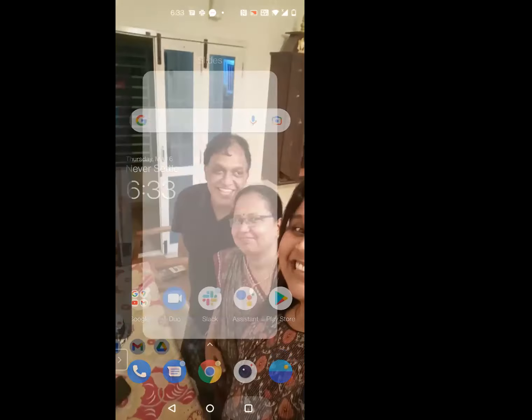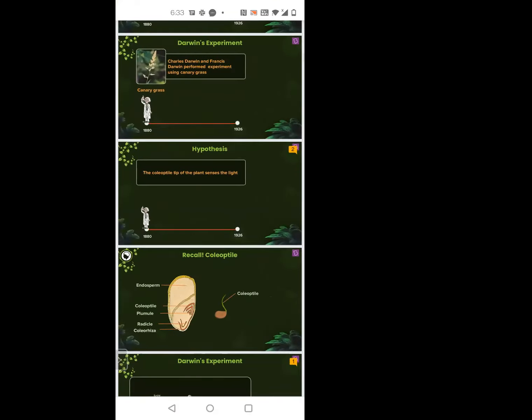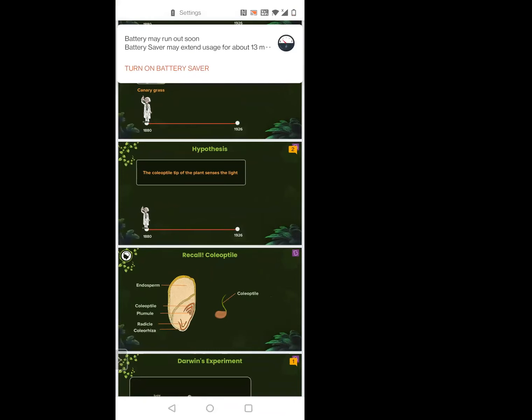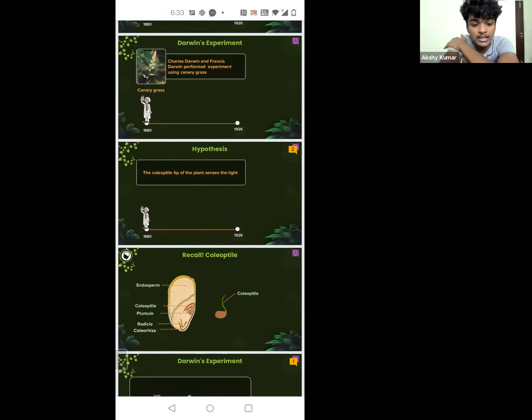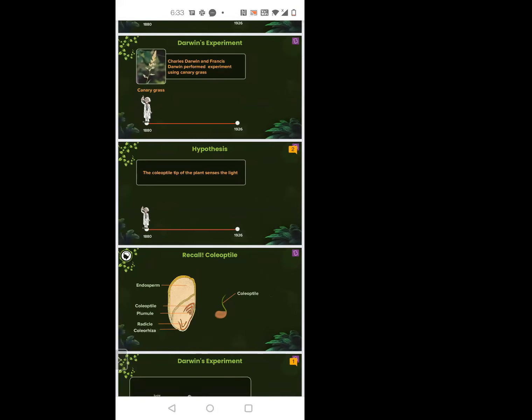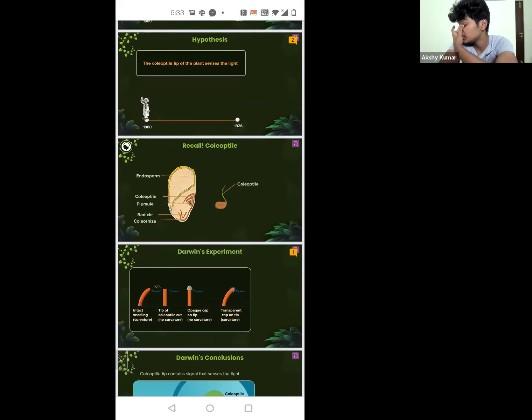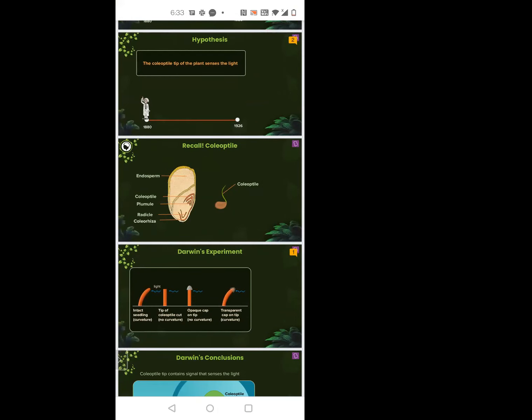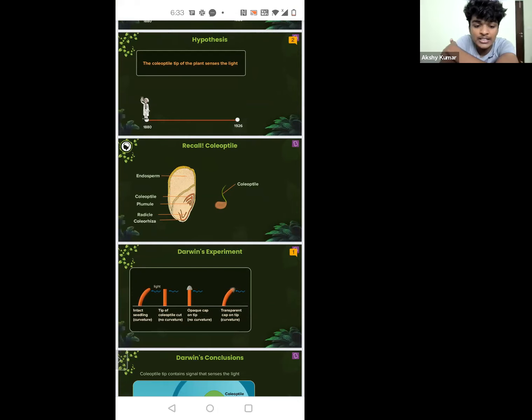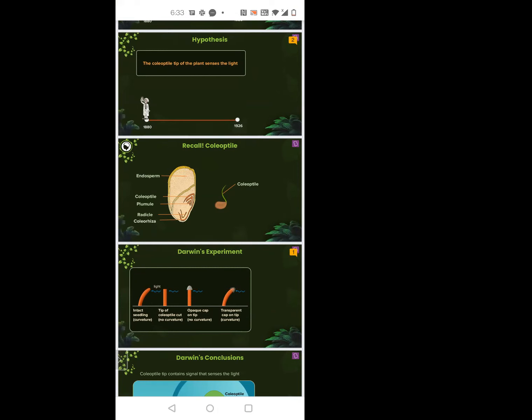Now, what is this coleoptile? Coleoptile is the covering of the plumule in a monocot plant. And what is the one that covers the radicle? Coleorhiza.